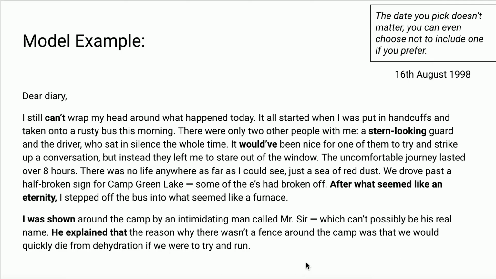I was shown around the camp by an intimidating man called Mr. Sir, which can't possibly be his real name. He explained that the reason why there wasn't a fence around the camp was that we would die quickly from dehydration if we were to try and run.